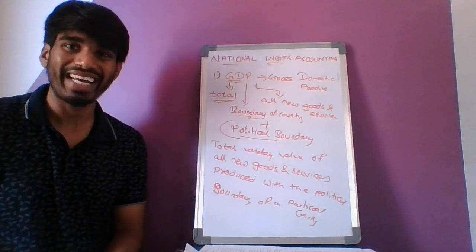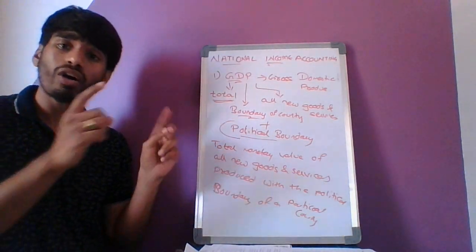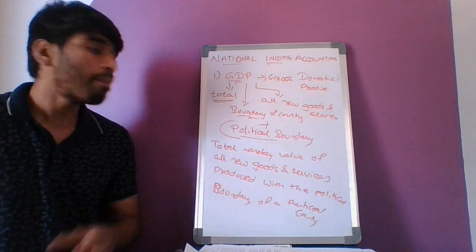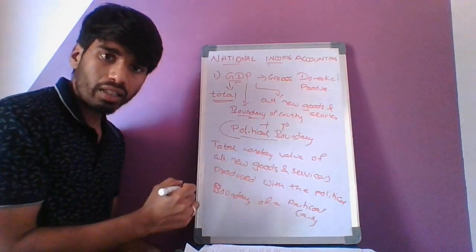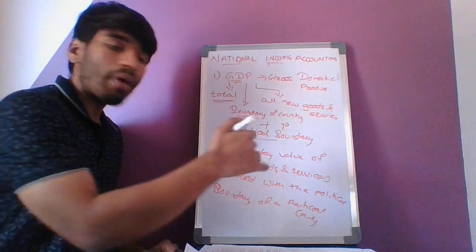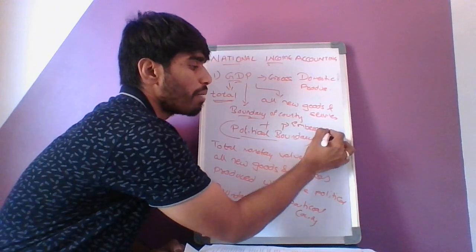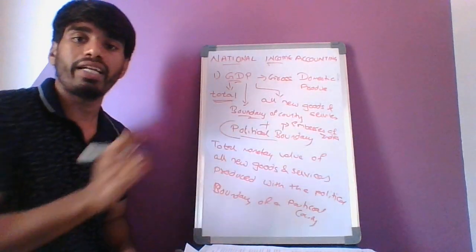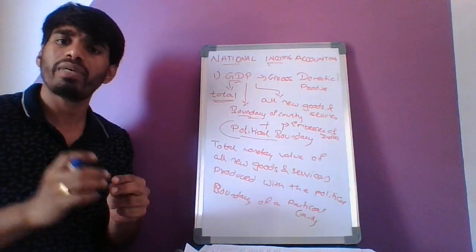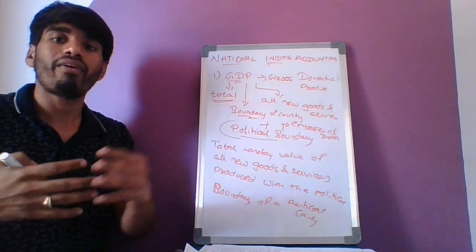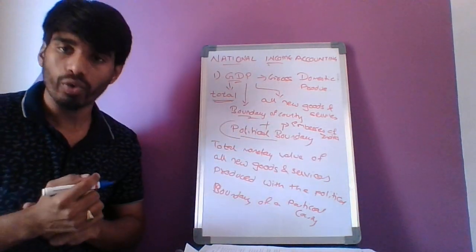Am I mad? No, right? I have to justify that now. So let me say that political boundary is not just the Indian boundaries. Political boundary also includes the embassies of India, which are in other countries. For example, we have an Indian embassy in America, in African countries, in Malaysia, in China, and in Pakistan also. So all these embassies also come within our boundary.